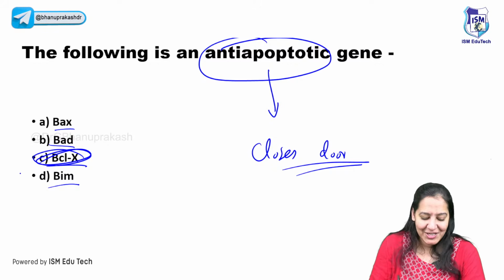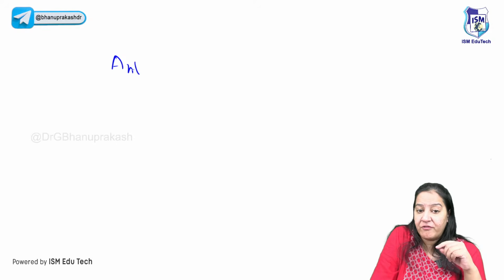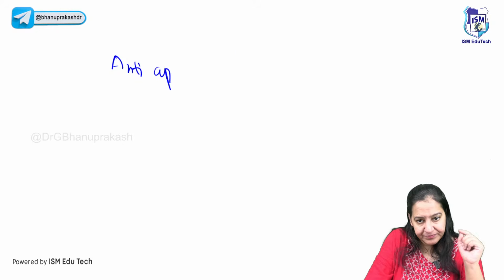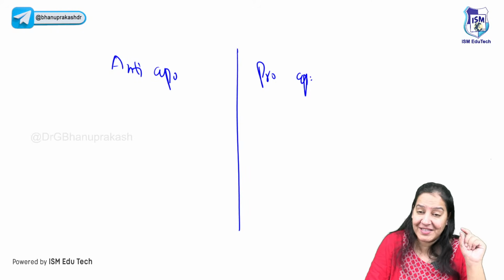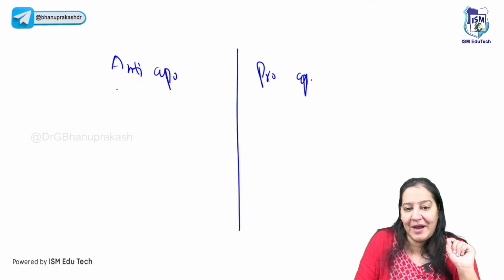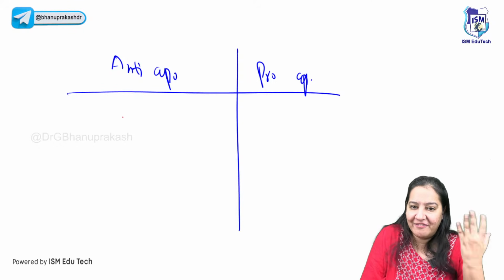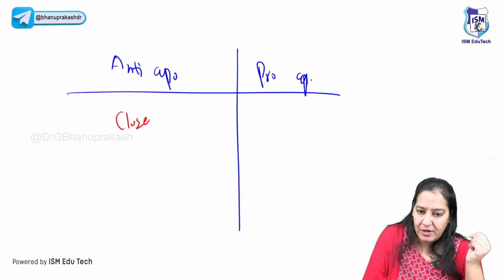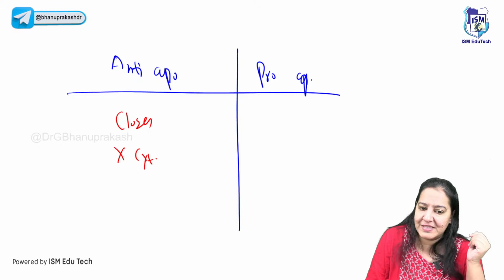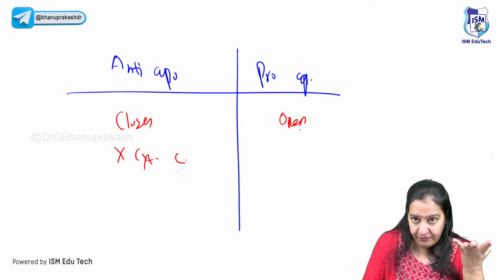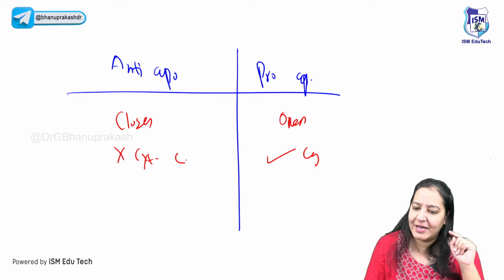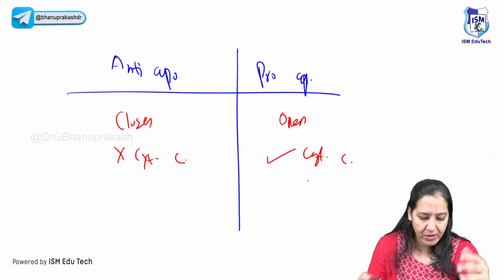It's BCLX. So I told you the 2 types of guards, anti-apoptotic and pro-apoptotic, right? These were present on the transit of the mitochondria. The anti-apoptotic are the ones which close the door, so they do not allow cytochrome C to come out. The pro-apoptotic are the ones which open the transit, which open the door, and they allow cytochrome C to come out. That's why they cause apoptosis.